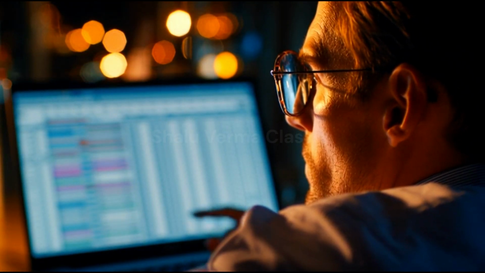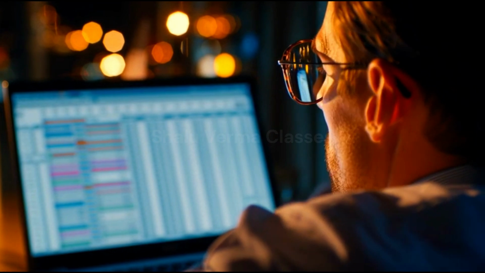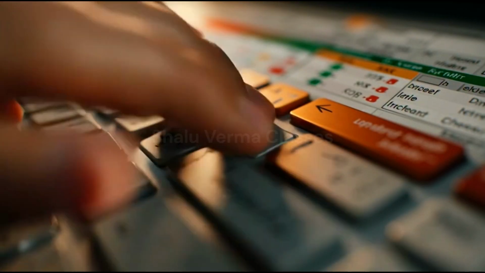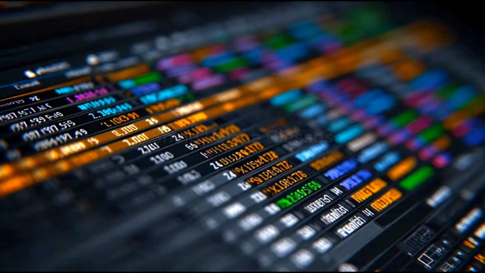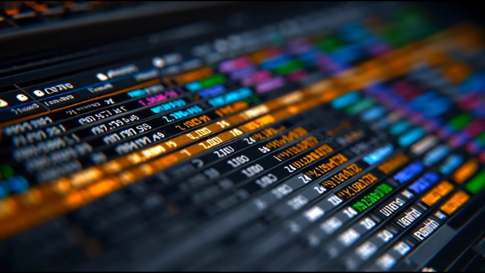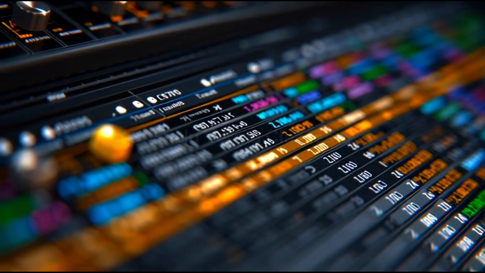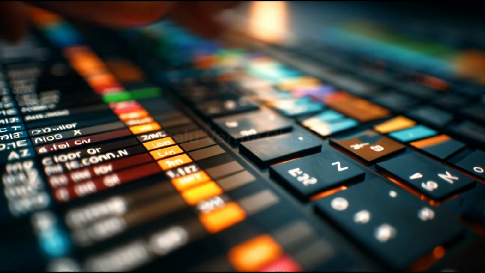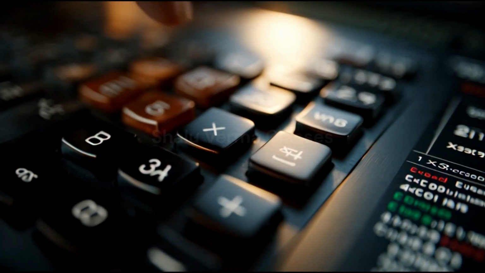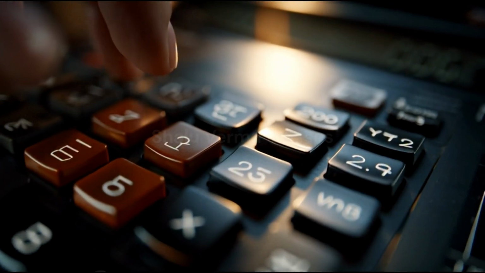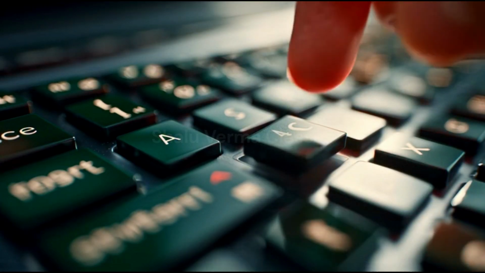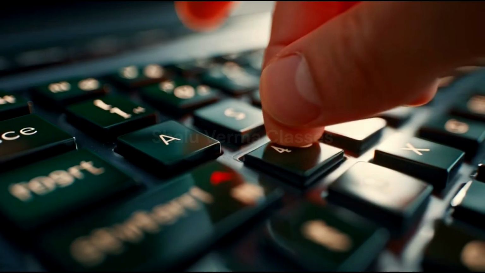Now understand the goal. We want Excel to make a decision. We want Excel to check the value. And based on the value, Excel should return the correct status. This is exactly how automation works. Instead of humans checking numbers manually, Excel does it instantly. Now the formula that makes this possible is shown on screen. This is an advanced conditional logic formula. It is one of the most powerful concepts in Excel because it allows Excel to think step by step.